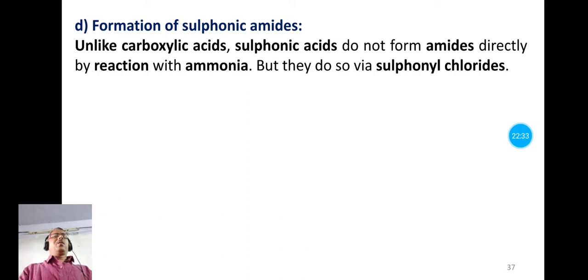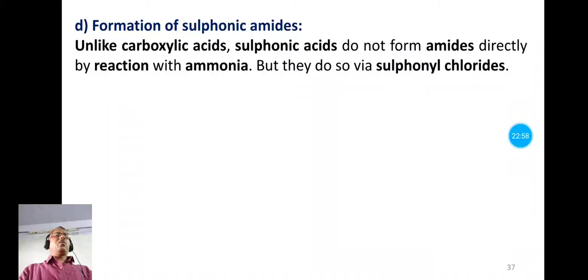Now normally carboxylic acids react with ammonia and form the corresponding amides, but sulfonic acids do not form amides directly by reaction with ammonia. They form the amides via an intermediate step, that is nothing but the formation of sulfonyl chlorides.